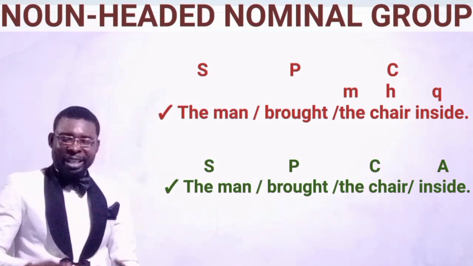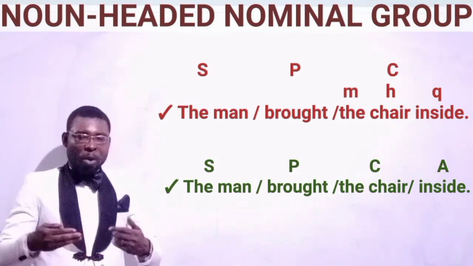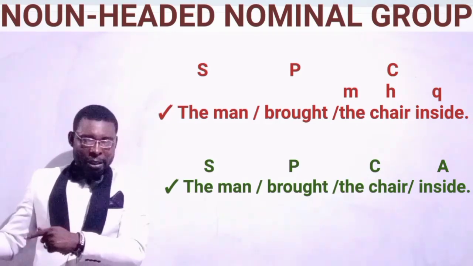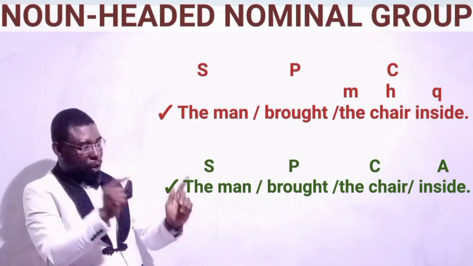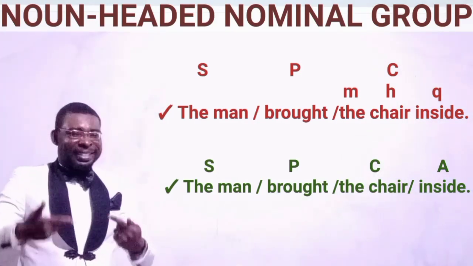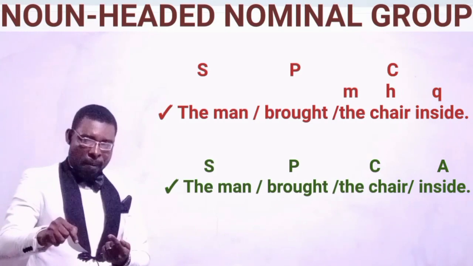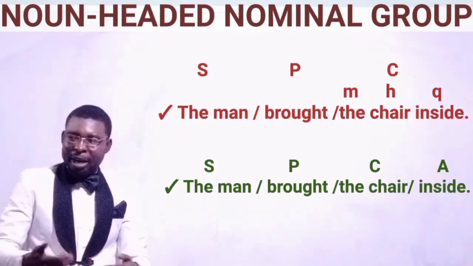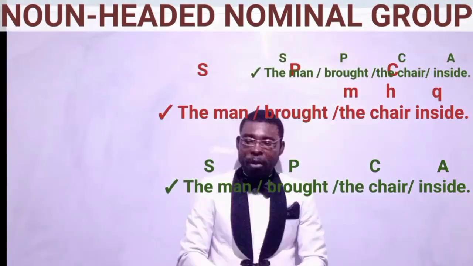If the expression is conveying that there was a chair inside and the man went inside to bring the chair outside, this registers that the word inside after the noun chair is a qualifier to the noun, describing the chair that was inside.